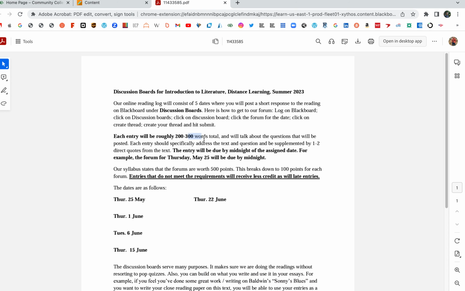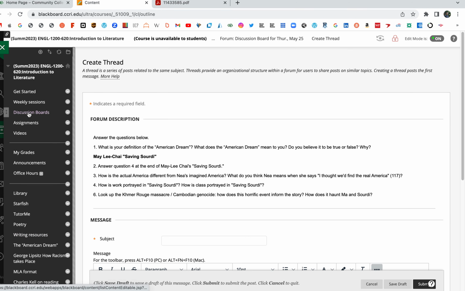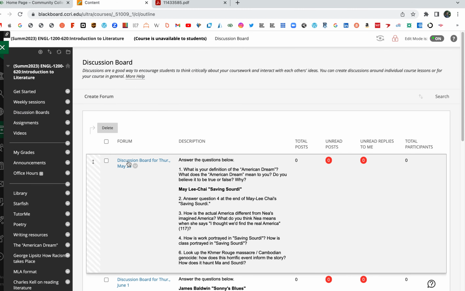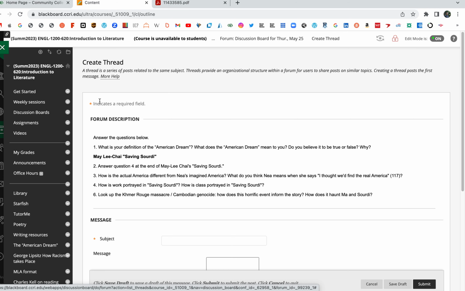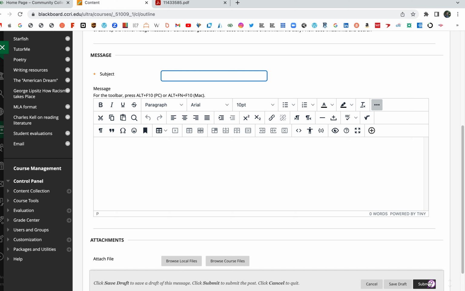If you go over, that's fine, but at least get to 200 words. Answer these thoroughly. Don't just say, hey, the story's cool, I dug it. Try on these because this will make the papers easier. One more time, how you get to the discussion boards. From our home page, click discussion boards, click this, create thread. You've got to remember to hit create thread, type in your response, and hit submit.